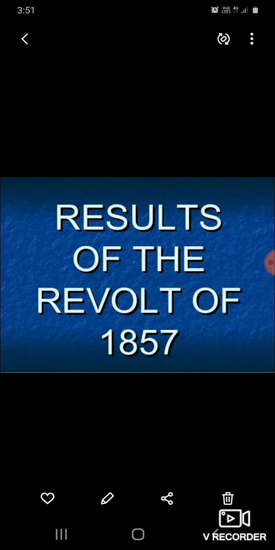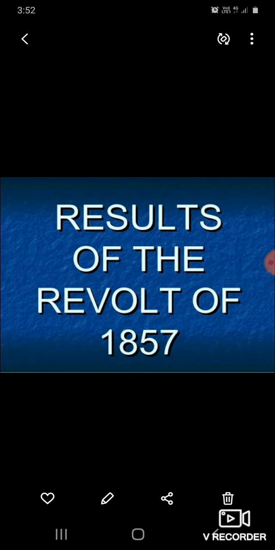The British understood that without the love and affection of Indians, it is very difficult to rule India. The inability to listen to the voice of Indians was considered the main reason for the violence. They understood that they were not involving Indians in any administrative matter, and that was the main reason for this violence. So they decided to involve Indians in the process of legislation and implemented a policy of association.